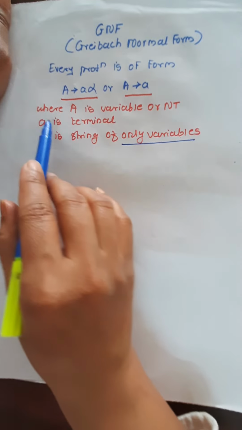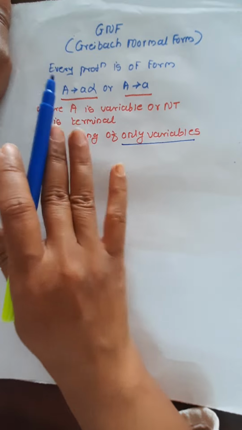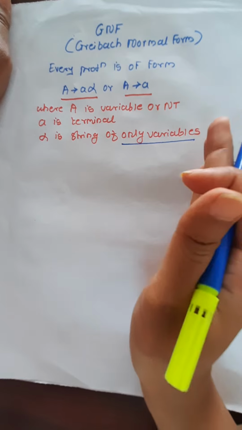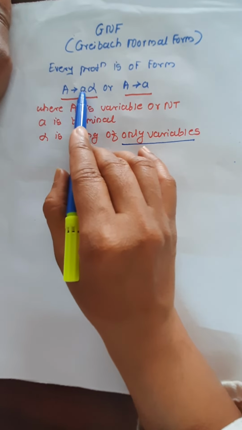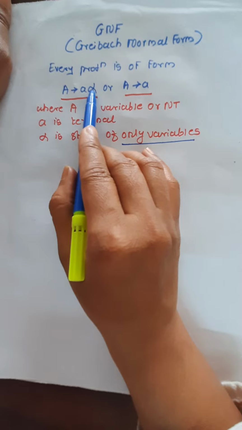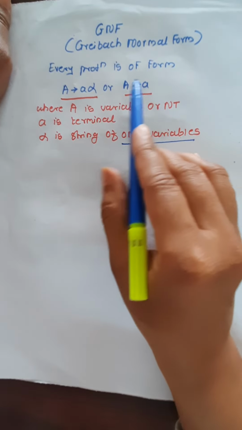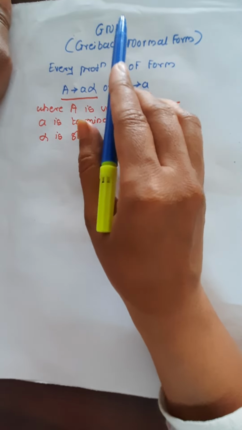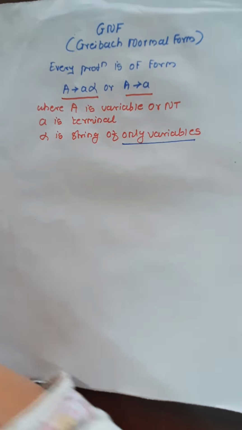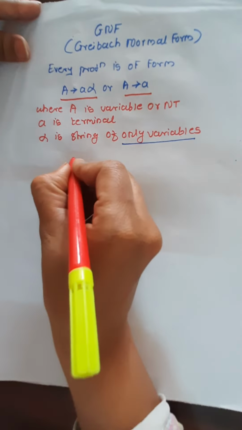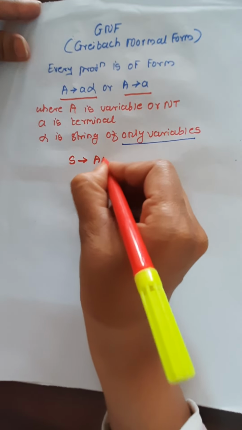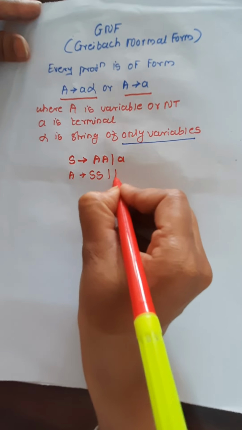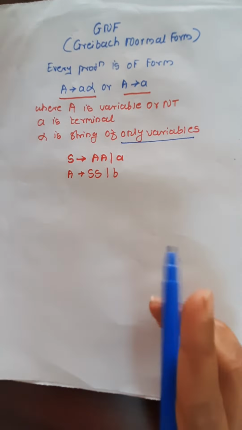And a is the terminal. In simple words, what is the restriction? The right-hand side of all productions should start with a terminal and then have a string of non-terminals, or a single terminal. If all productions follow these two restrictions, then the given grammar is in GNF. Now we'll discuss with the help of an example. I am taking one grammar: S generates AA or a, A generates SS or b. Convert the given grammar into GNF.